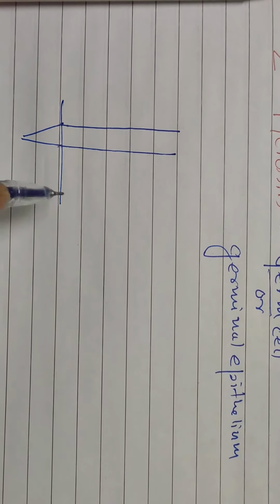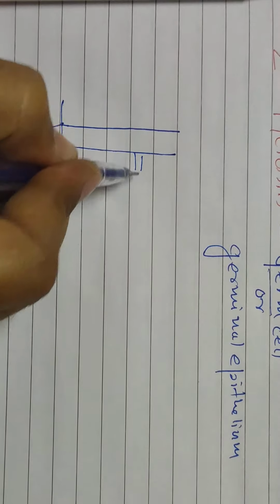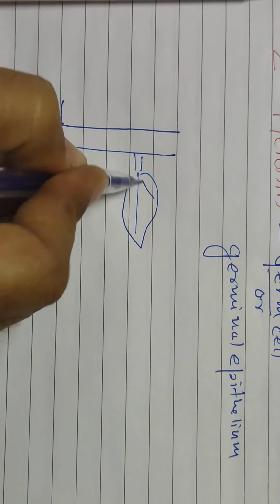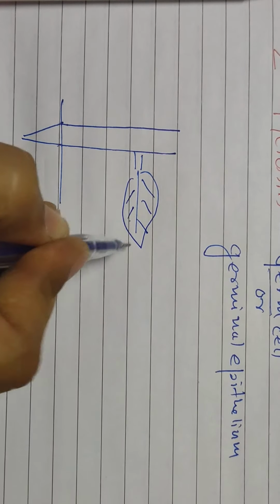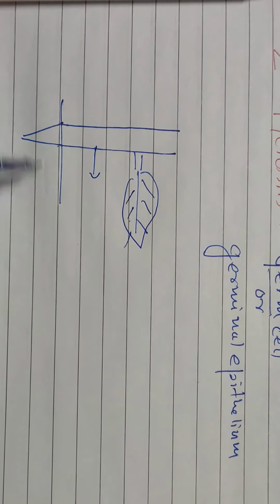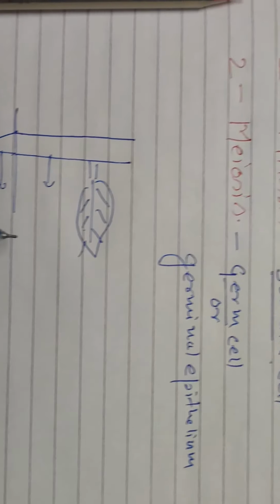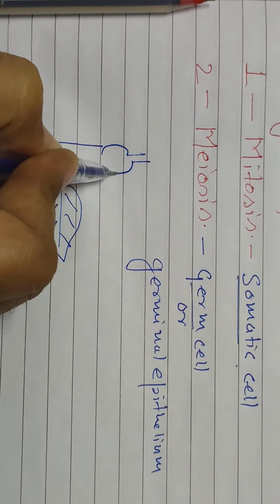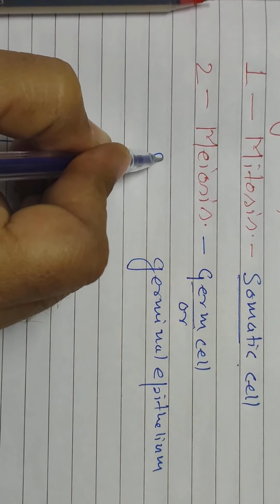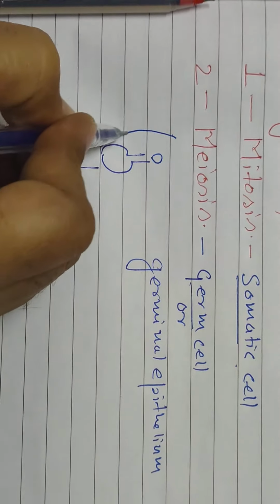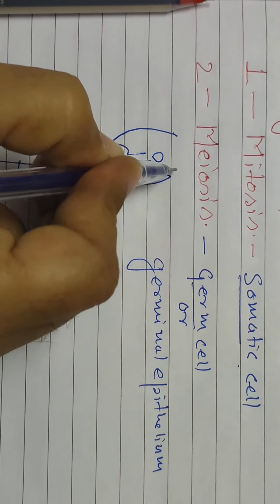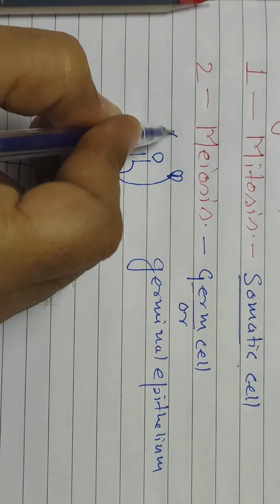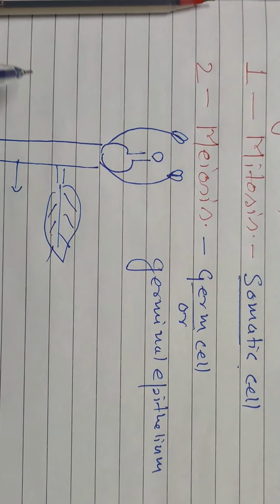Here is a leaf, stem, roots, and another part here: the style, ovary, stigma, and the male reproductive parts, anthers and filaments.